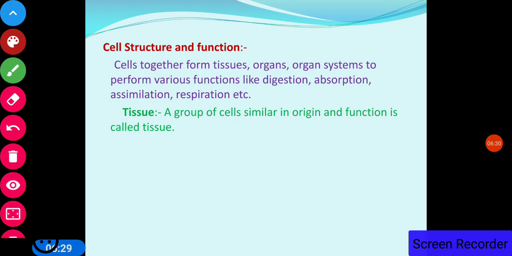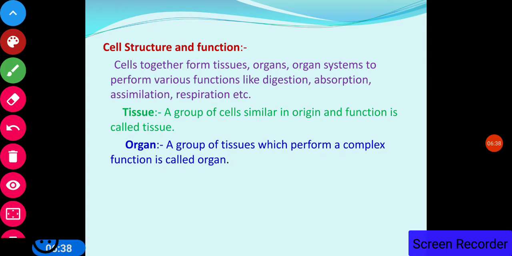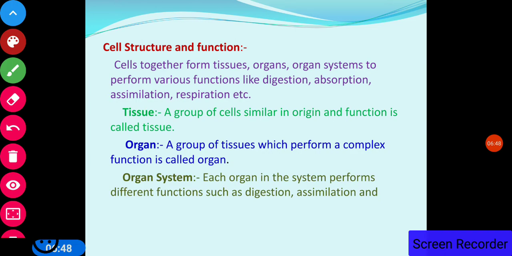Organ: a group of tissues which performs a complex function is called an organ. Organ system: each organ in the system performs different functions such as digestion, assimilation and absorption.